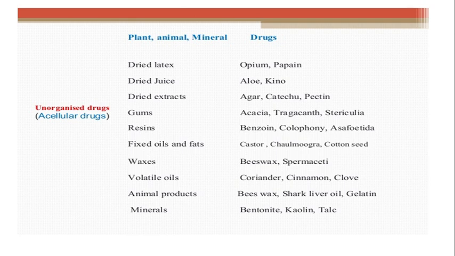Animal product: beeswax, shark liver oil, gelatin. Mineral: bentonite, kaolin, talc. All these are different products obtained from plant, animal and mineral, but these are unorganized forms of drug. They do not have any cellular structure, but the classification is based upon the morphological characteristics of the drug in morphological classification of crude drug.